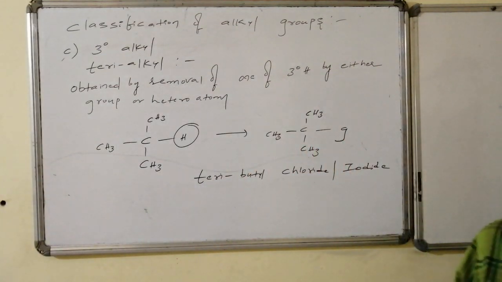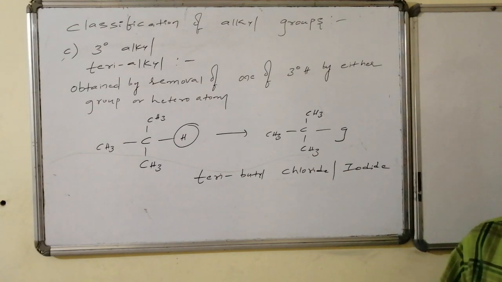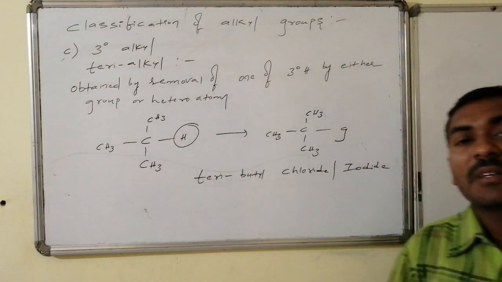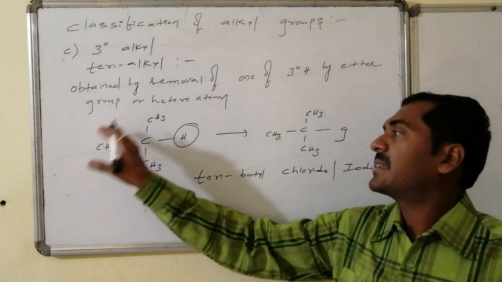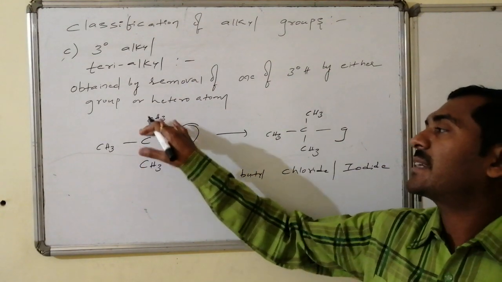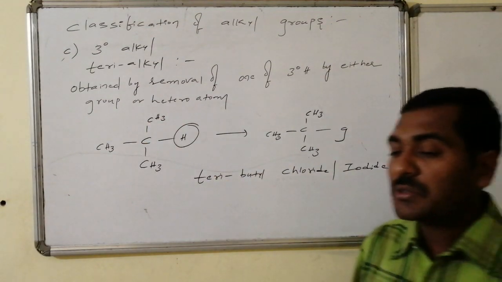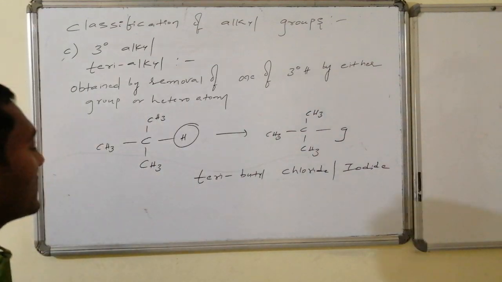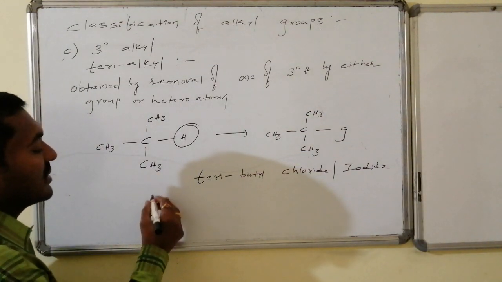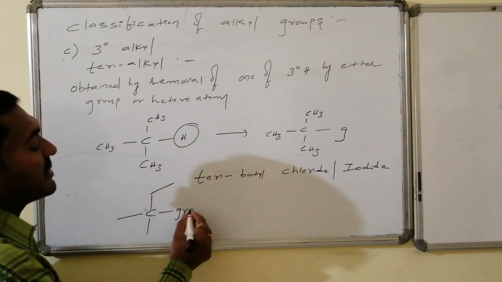Similarly, there is a chance for the existence of another tertiary. Suppose I add one more carbon atom, then I have to maintain the tertiary as it is. It won't come here, but it can be present here, here, or here. In that case, it is the same, because one group connected to the tertiary carbon atom is ethyl and the remaining two are methyl. I can keep it at any place. So that particular one consists of a total of five carbon atoms: this is ethyl, this is methyl, and here it is connected with the group.